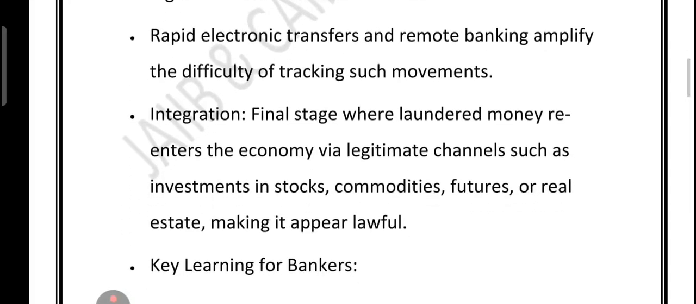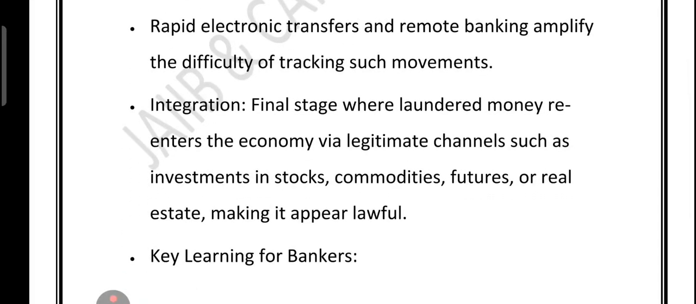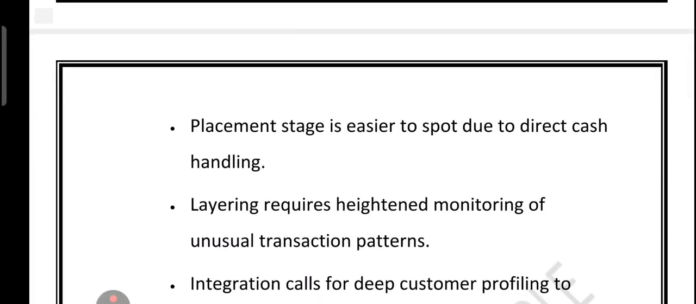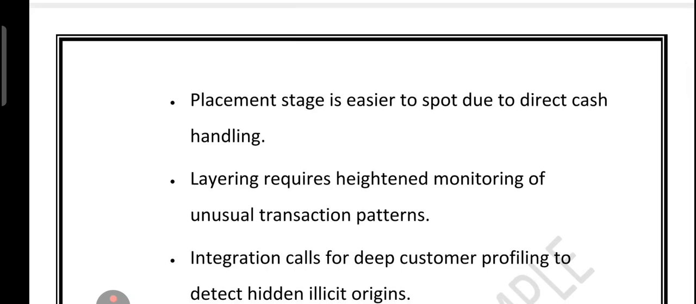Third step is integration. Finally, the cleaned money makes its grand entrance back into the legal economy. This could be through investment in stocks, real estate, commodities, or other assets. By this point, it looks legitimate and is almost impossible to link back to the original crime. So for bankers, placement is easy to detect because it involves direct cash deposits, right? Layering requires watching for unusual transaction patterns, and integration needs deep customer profiling to catch suspicious origin.